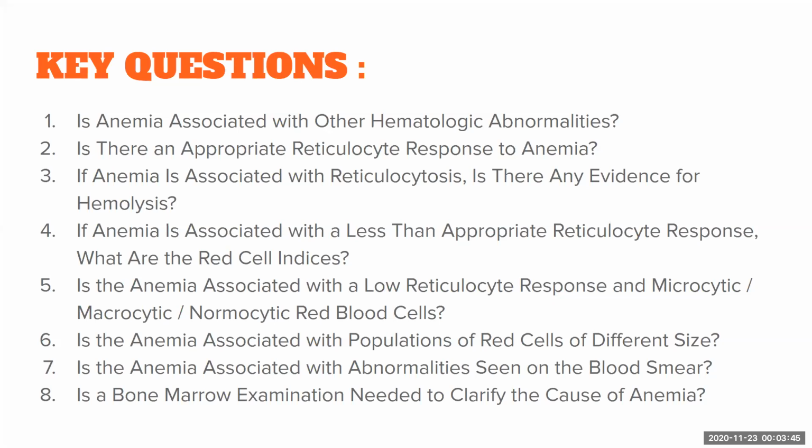And if there is a less than appropriate reticulocyte response, we should look at the red cell indices, and based on that, decide whether it is microcytic, normocytic, or macrocytic. Then we should see if the anemia is associated with populations of different red cell sizes, that is anisocytosis. We see that in the form of RDW, red cell distribution width. We usually see it in iron deficiency anemia, but it can also happen in megaloblastic anemia.